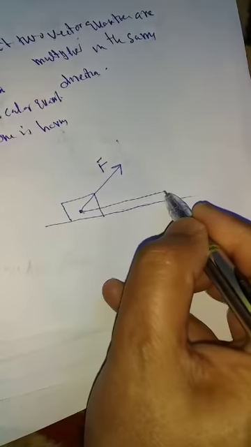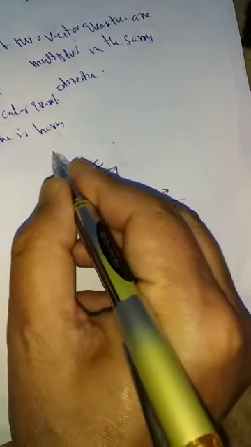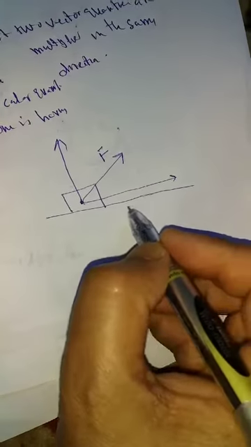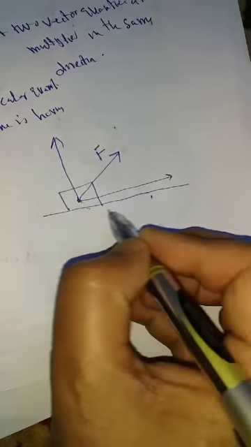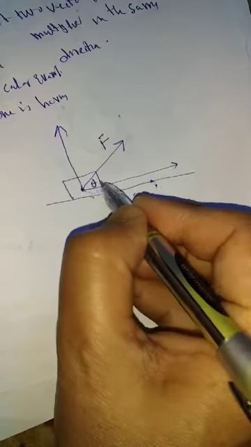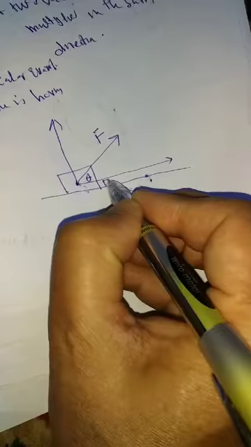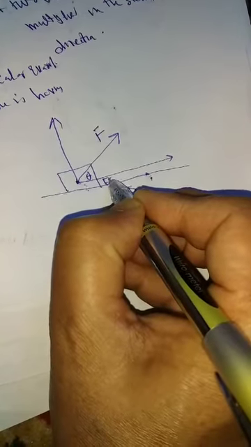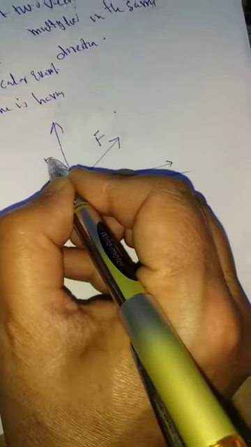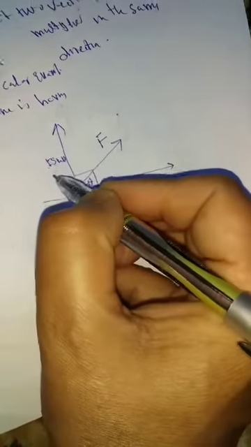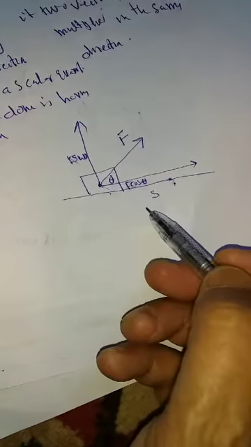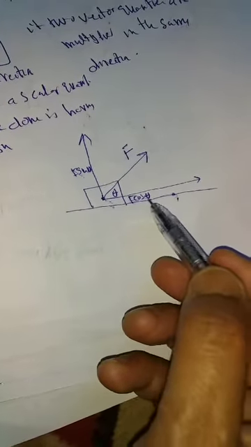यहाँ से हम इसको रिजॉल्व करते हैं और यहाँ से भी हम रिजॉल्व करते हैं. We know that suppose the distance covered from this point to this point is s. Suppose the angle between them is theta. We know that this is F cos theta, the component of force, and this is F sine theta. These are the components of the force. Work is equal to force into distance, where the force is F cos theta, into distance.